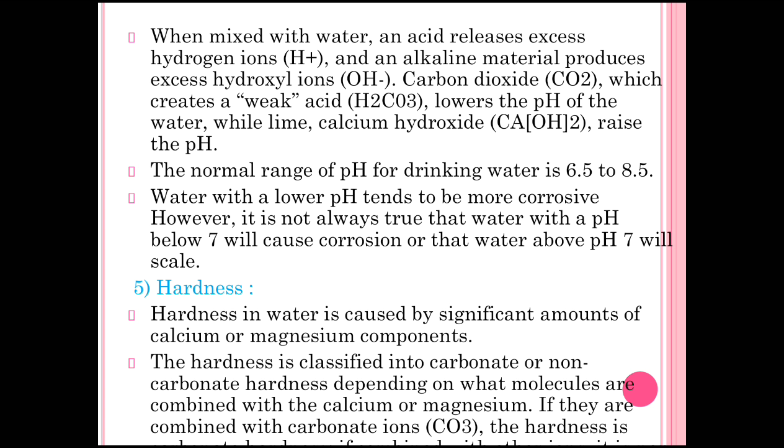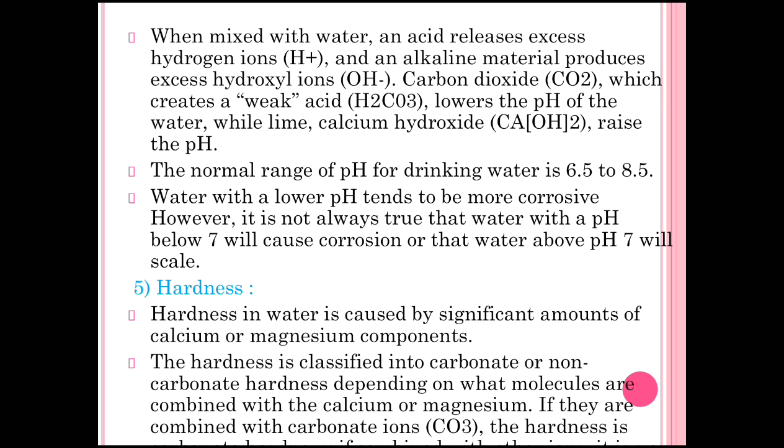This lowers the pH of water, while lime, calcium hydroxide, Ca(OH)2, raises the pH. Whenever the basicity is increased, the pH is increased, and when the acidity is increased, the pH is lowered. The normal range of pH for drinking water is 6.5 to 8.5. Water with a lower pH tends to be more corrosive, meaning water is responsible for corrosion when it has a pH below 7.